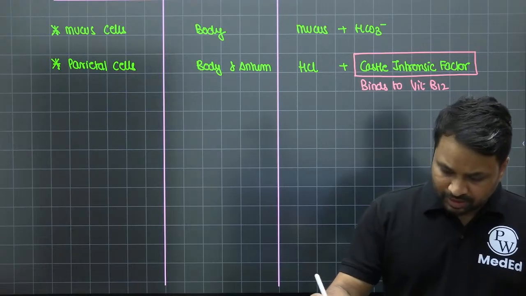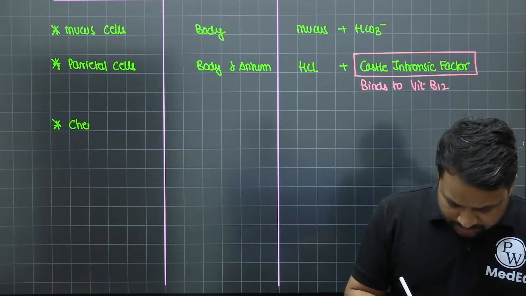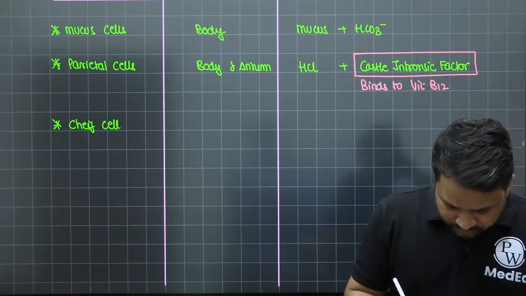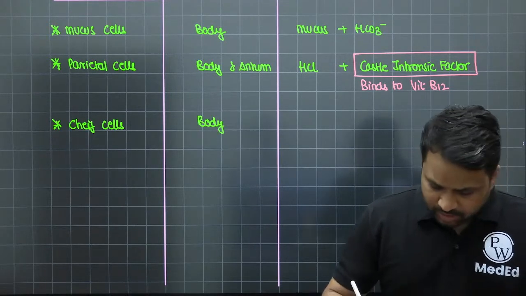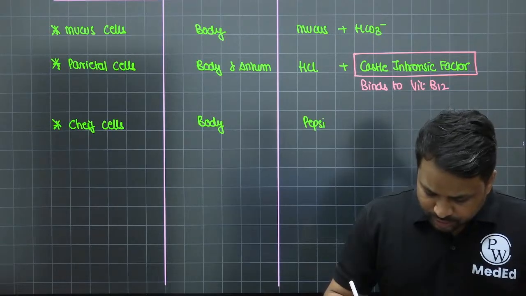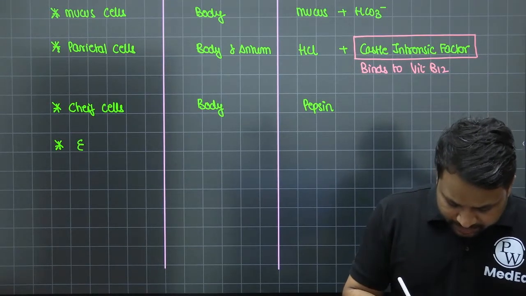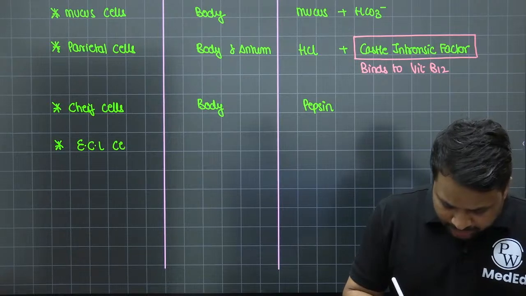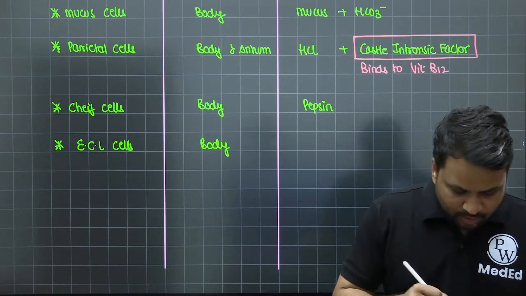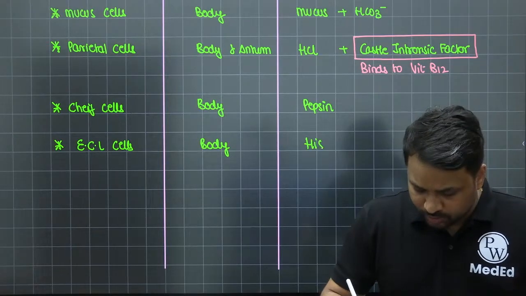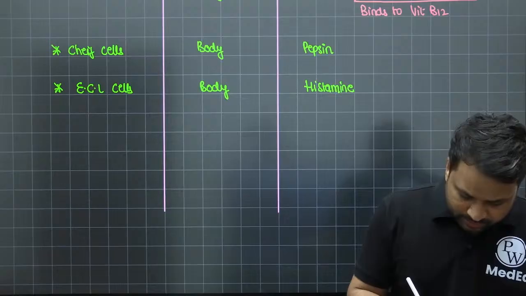Now apart from that, what are the other cells that we are going to have? We're going to have the chief cell. The maximum concentration of chief cells is also going to be in the body of the stomach, and they produce pepsin, which is responsible for protein digestion. Then you have enterochromaffin-like cells, called ECL cells. The maximum concentration of ECL cells is also present in the body, and they produce histamine. We'll tell you the basic function of histamine.